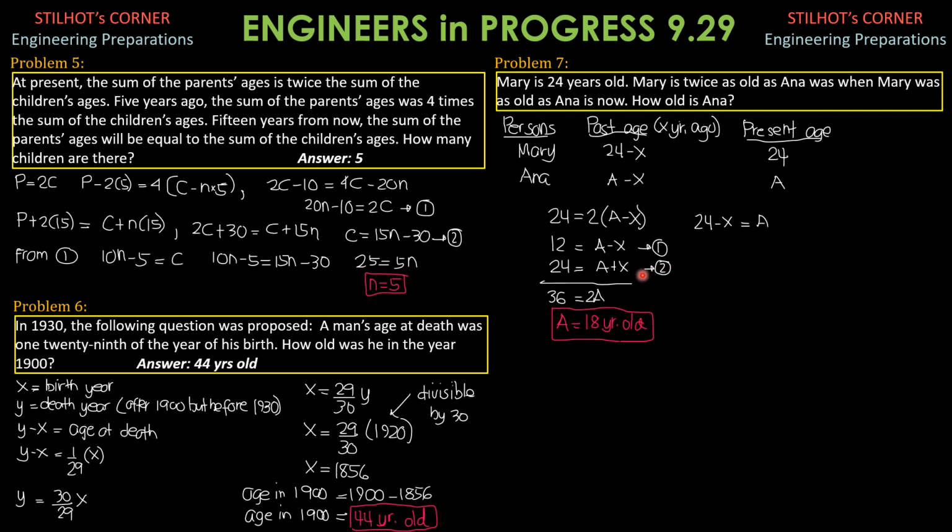To eliminate X, we add the two equations. So 12 plus 24, 36 equals 2 times A. Solving for A is 18 years old. So that's it for this video.